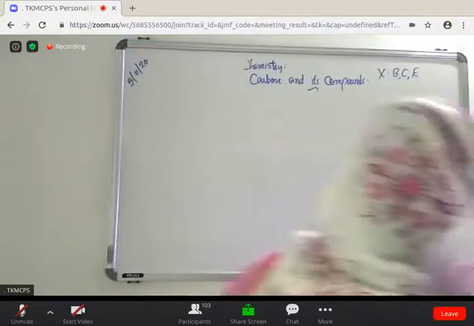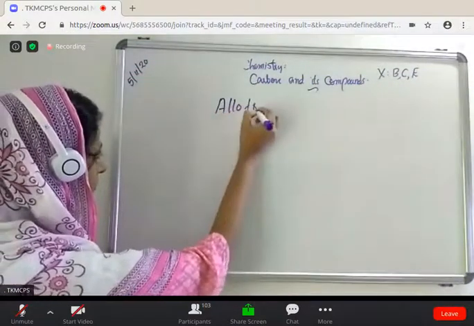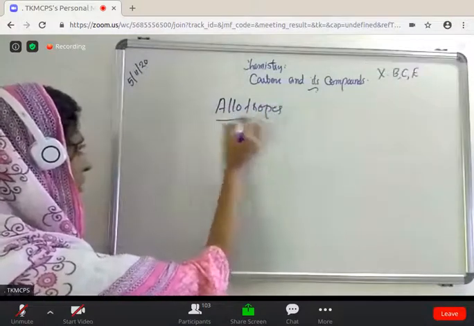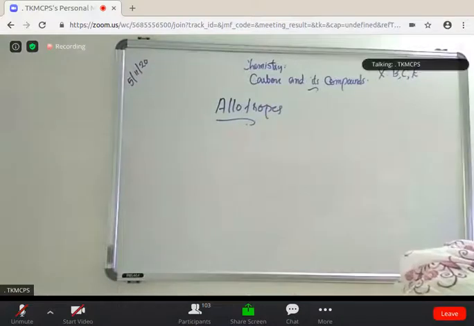Allotropes of carbon and its compounds. So first of all, we want to learn what you mean by allotropes.